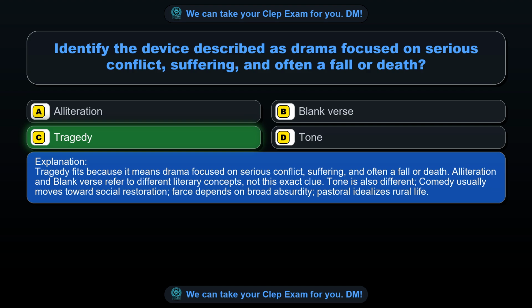Alliteration and blank verse refer to different literary concepts, not this exact clue. Tone is also different. Comedy usually moves towards social restoration, farce depends on broad absurdity, pastoral idealizes rural life.